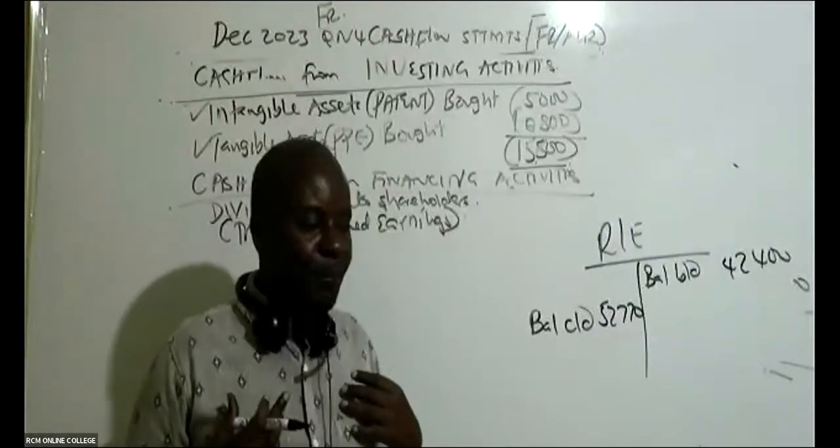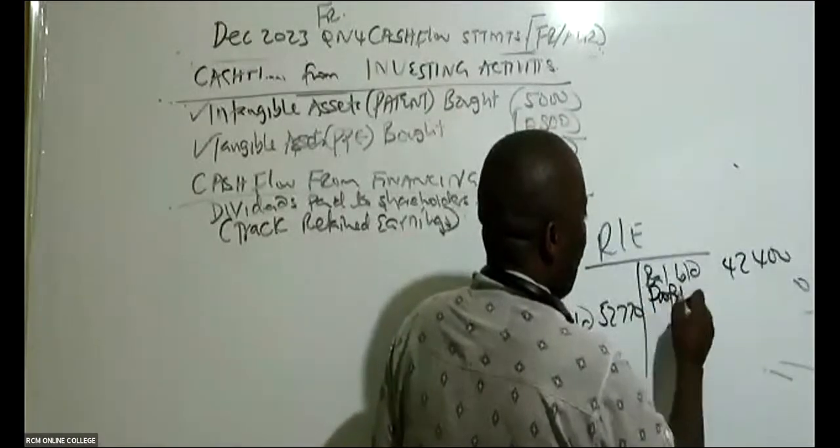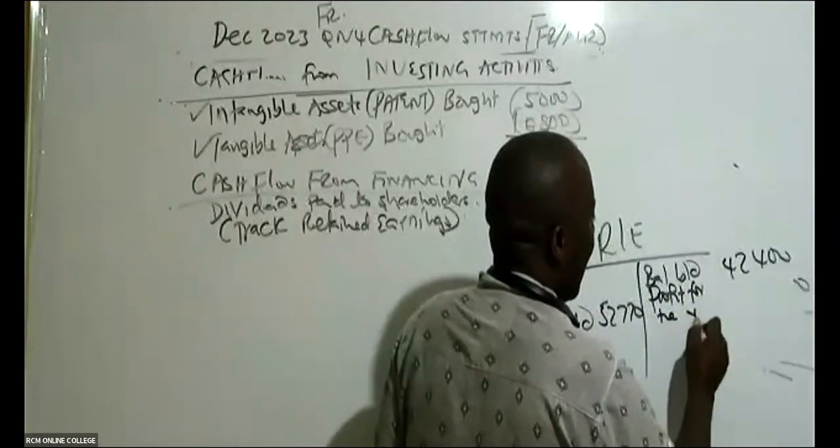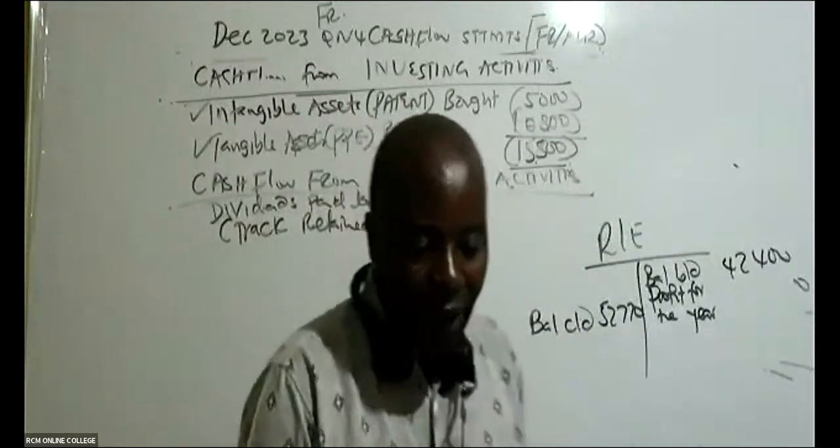So you come and give us here profit for the year. The profit for the year. So go to your statement of comprehensive income and then you pick profit for the year.